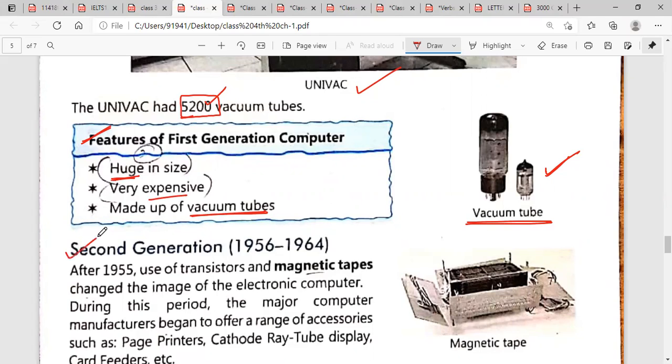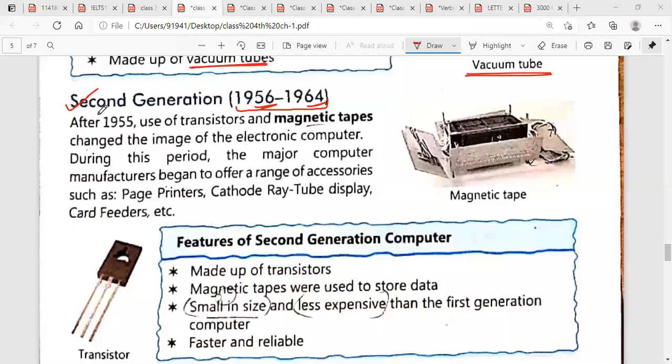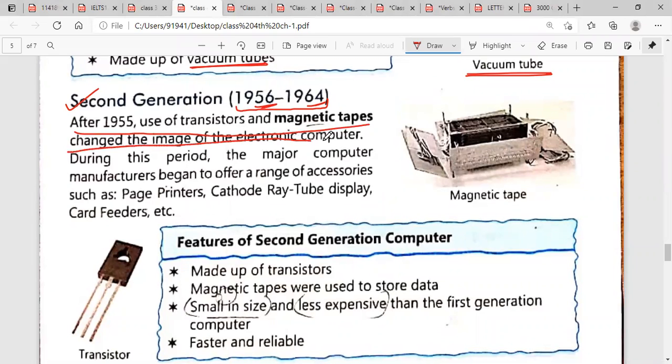Now next is the second generation. The timeline of second generation is 1956 to 1964. After 1955, use of transistors and magnetic tapes changed the image of the electronic computers. In the second generation, transistors and magnetic tapes were used, but in first generation, only vacuum tubes were used. This is the magnetic tape, and you can see the image of a transistor here. These kinds of things were used in second generation.